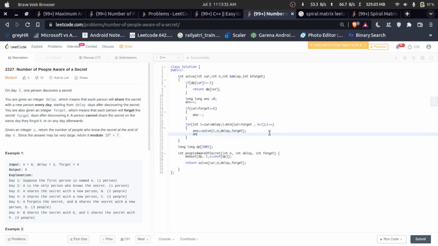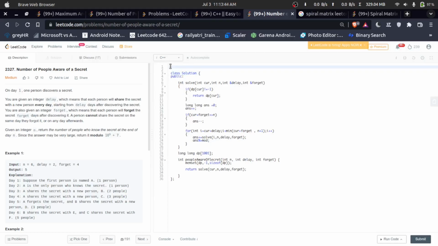And answer is equal to mod by 10 to the power 9 plus 7. So we first have to define the mod: 1000000007.